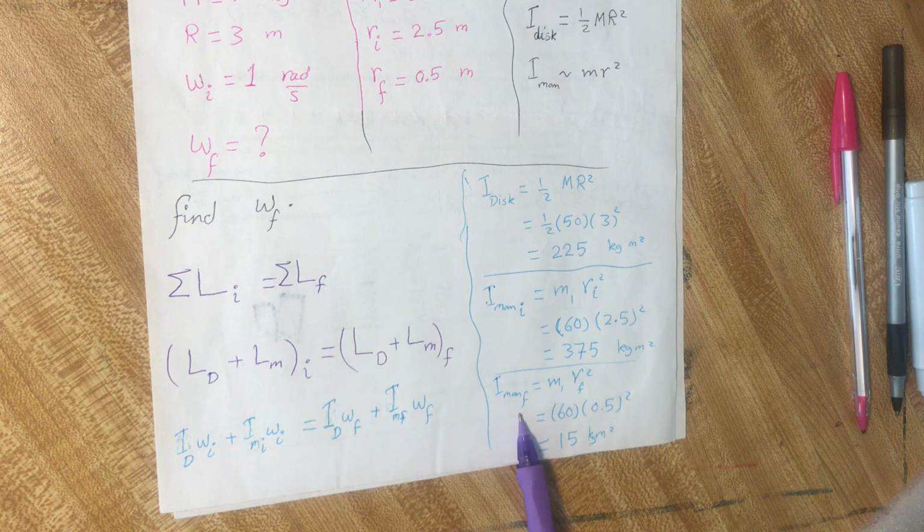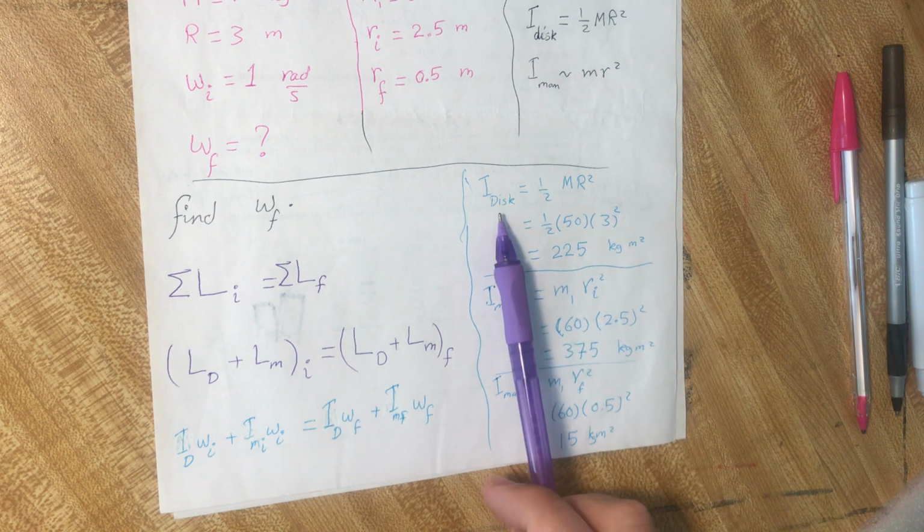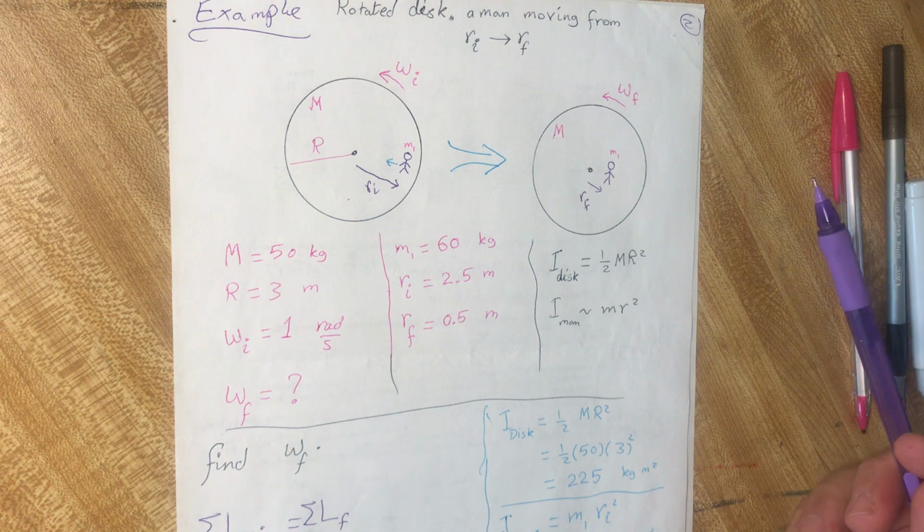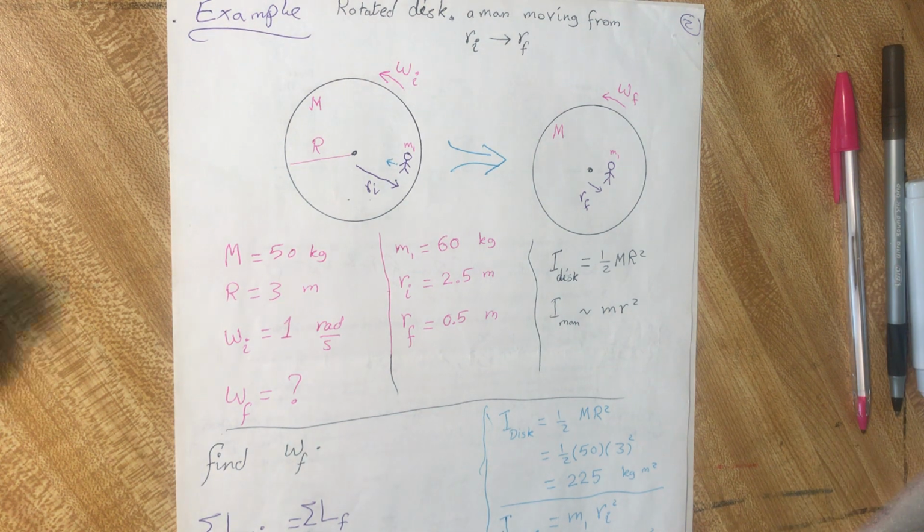And the moment of inertia finally, r final is half, then the moment of inertia of the man finally is 15 kilogram meter squared. That's it. The disk, initially and finally, is the same disk. There is no change in the shape of that disk.